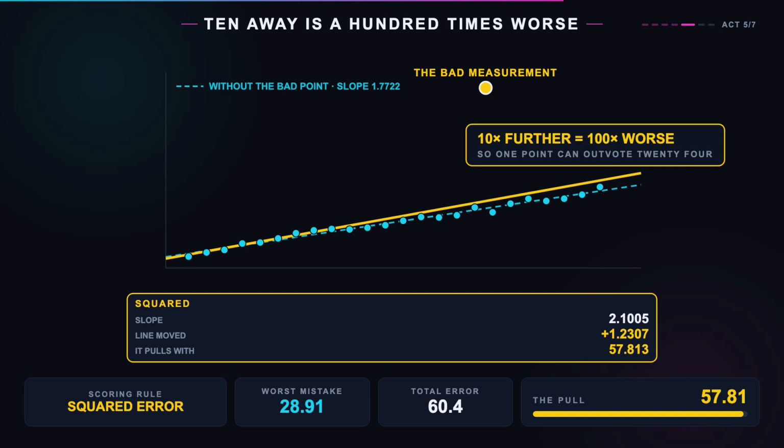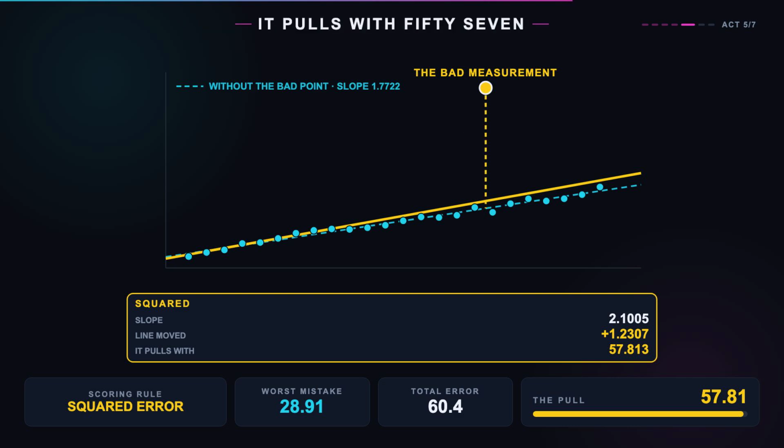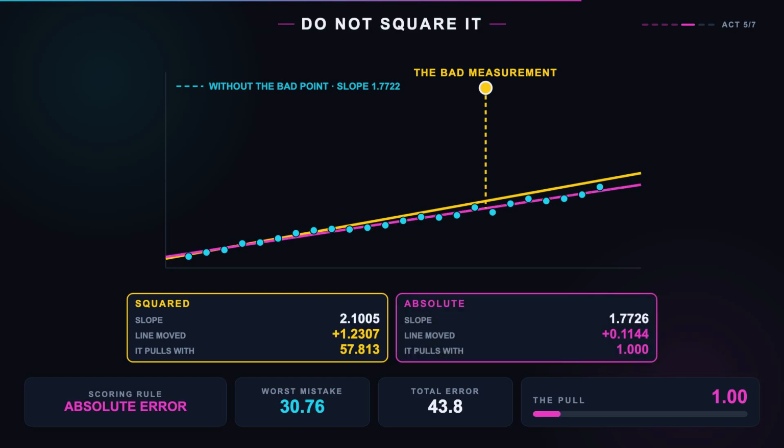Squaring is why. Under squared error, a point that is 10 away is 100 times worse than a point that is 1 away. So it will cheerfully wreck the fit for 24 measurements in order to get a little closer to 1. You can see it in the pull. That bad point is 28.9 away from the line, and it drags on it with a force of 57.8.